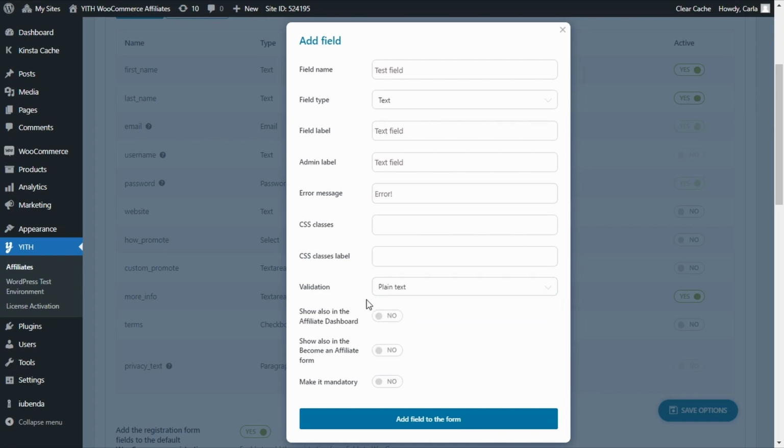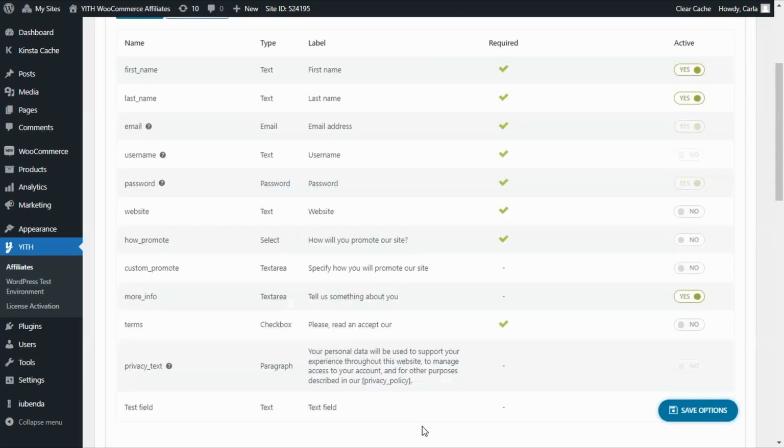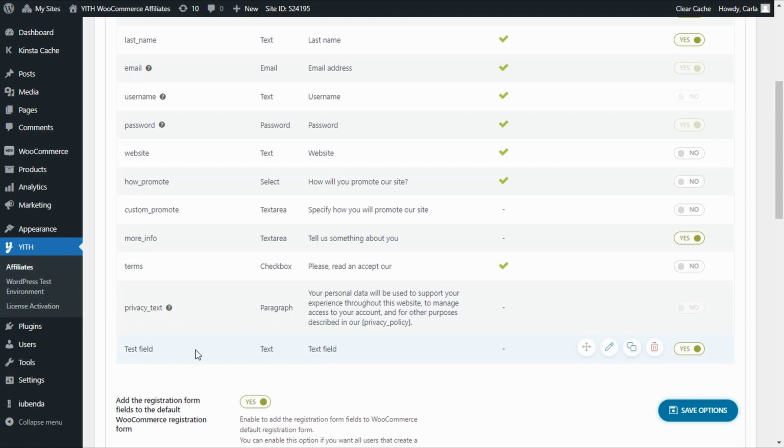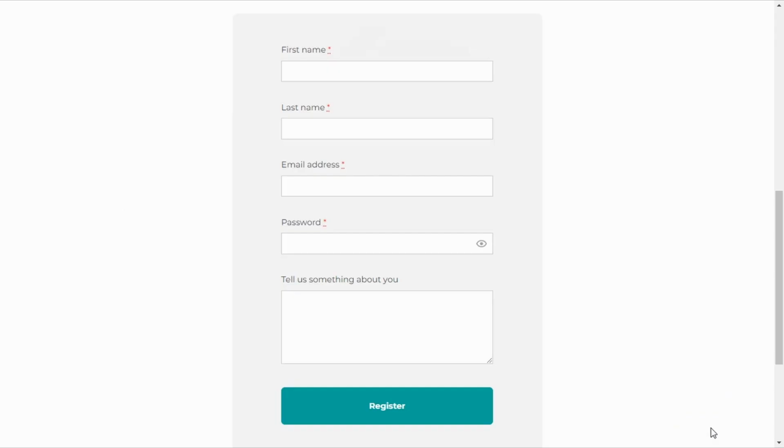Then we have an option to also show this in the affiliate dashboard, to show it in the Become an Affiliate form, and to make it mandatory. We're not going to touch any of these options, but we're going to click on Add a Field to the form. Here's the field right here. We're going to save options. And let's check out that new field. So we're going to refresh the site.